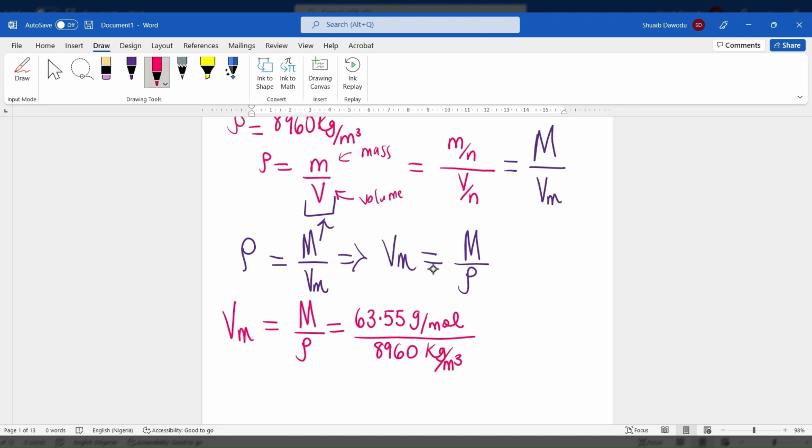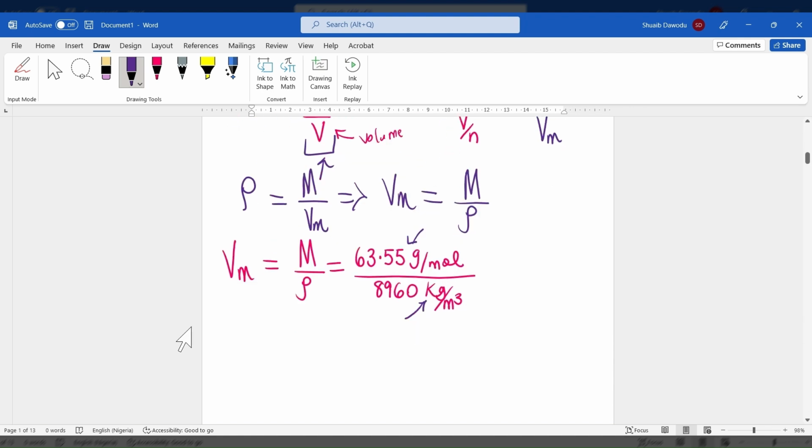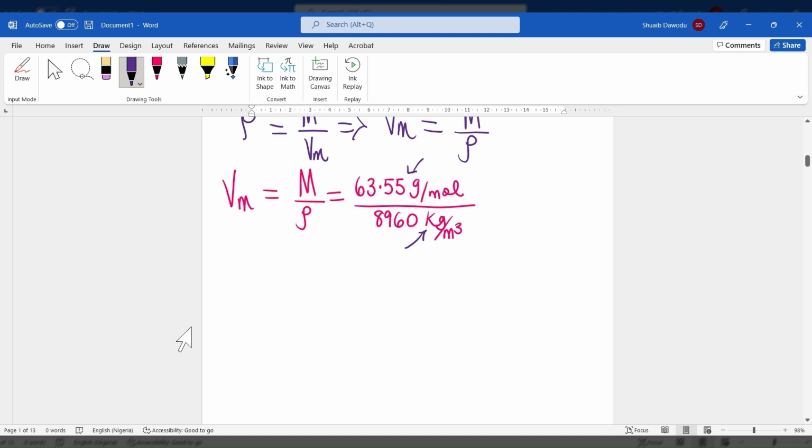Now we've run into a problem here. In this particular question, we cannot proceed because we have a situation where the molar mass is in terms of grams and the density in terms of kilograms. So the best thing we have to do is actually either convert from grams to kilograms or kilograms to grams. So I am going to instead go from kilograms to grams. So I'm going to work on converting this one from kilograms to grams and insert it back into the equation so we can actually do the calculation.